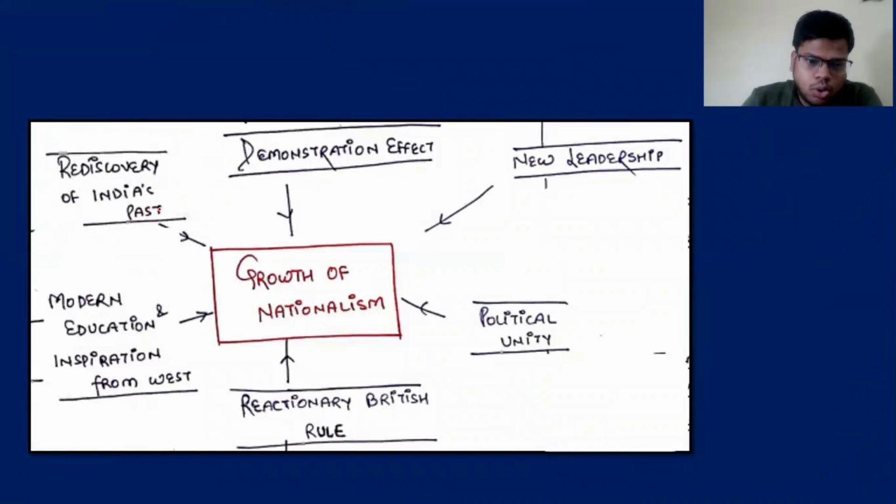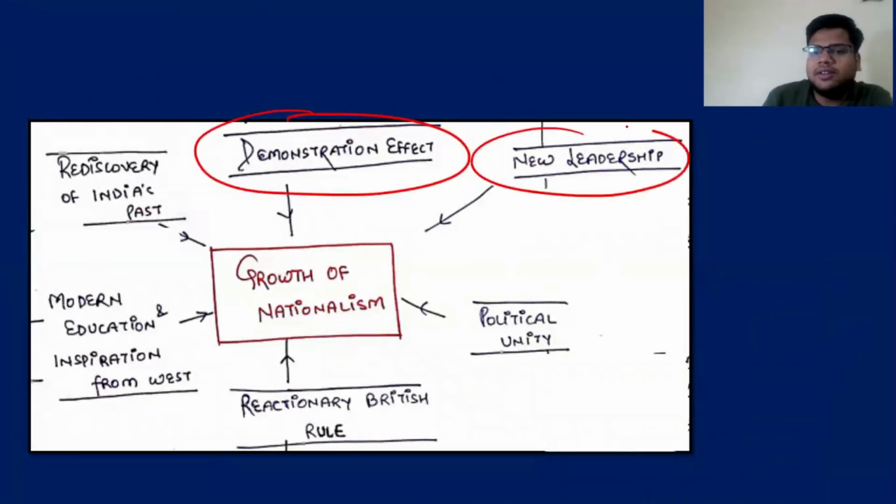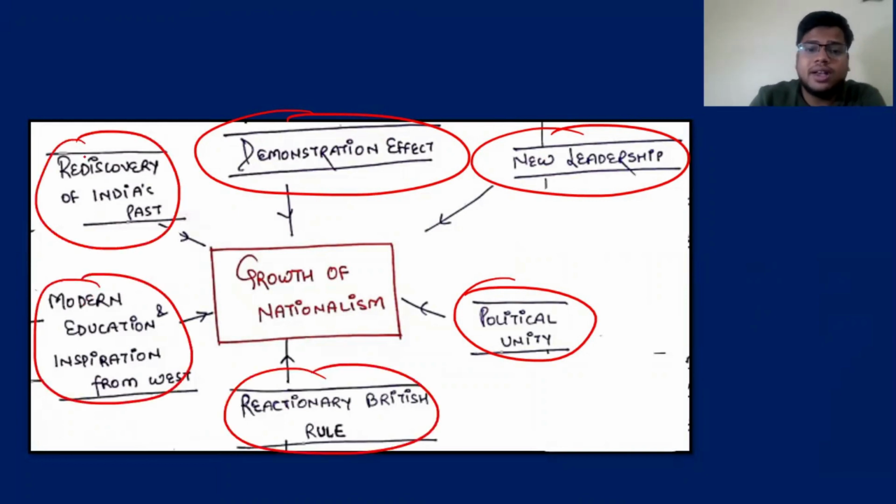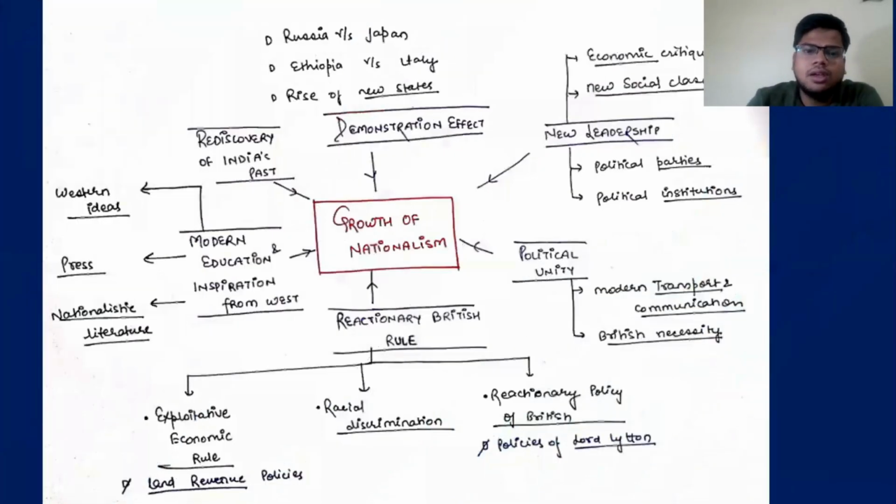If we talk about the growth of nationalism, you can see different factors, those four factors subdividing into different factors: reactionary British rule, modern education, inspiration from the West, discovery of India's past. So these are the points. Let us very quickly discuss and finish it. Starting with the first one, that is reactionary British rule.